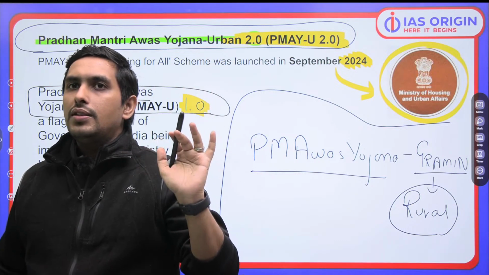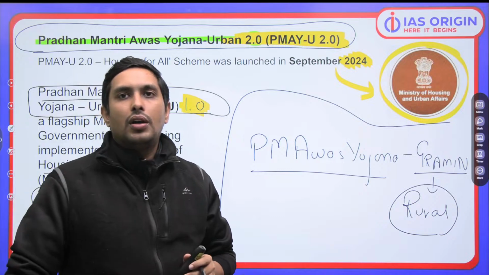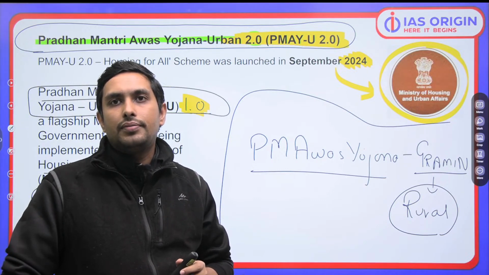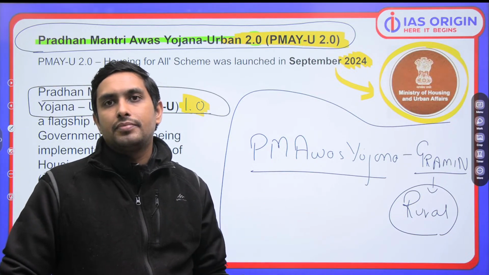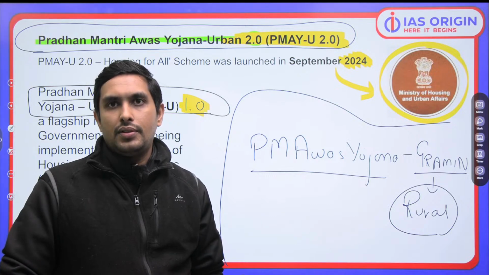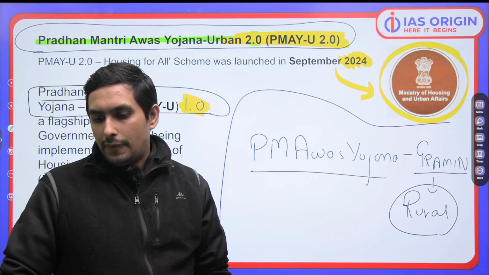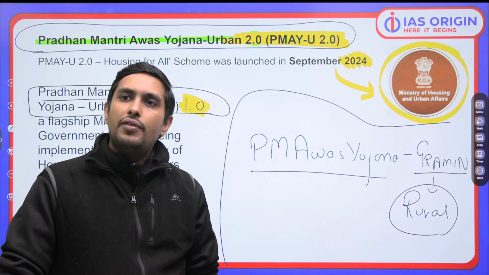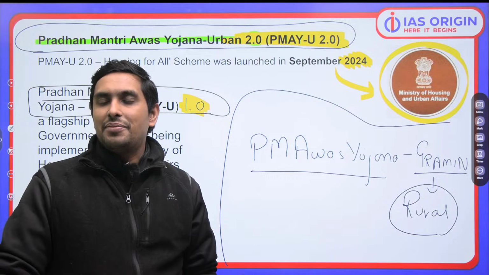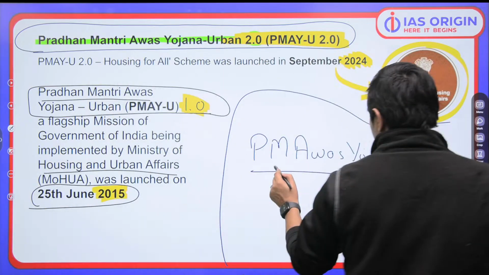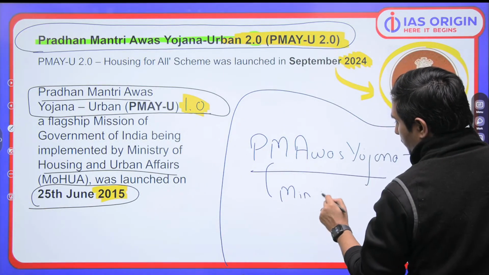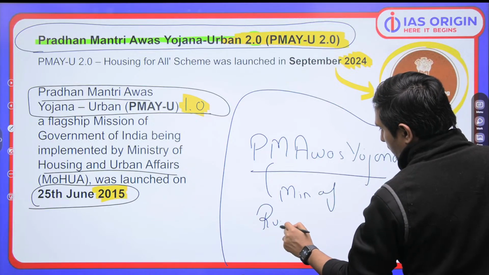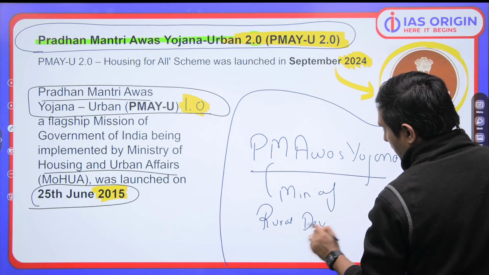So my question is, which ministry are we talking about in this context? Now that's a very easy question. सोचो, बताओ. Easy है. It is Ministry of Rural Development, बेटे. It is Ministry of Rural Development. ठीक है?